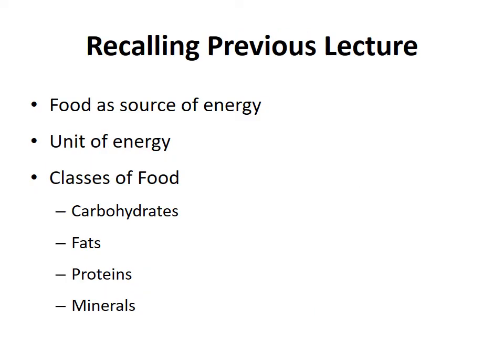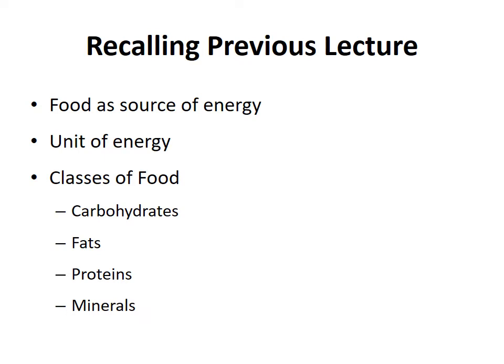So recalling your previous lecture, we discussed how food acts as a source of energy. What is the unit of energy? It was joule, kilojoule, calorie or kilocalorie, and there are 7 classes of food including carbohydrates, fats, proteins, minerals, vitamins, fiber and water.